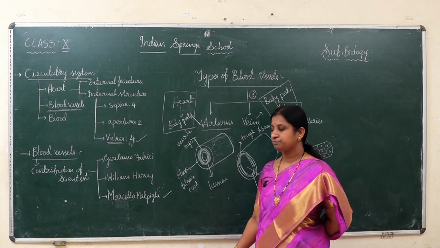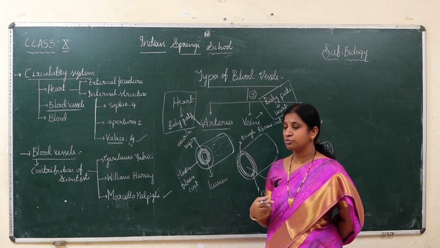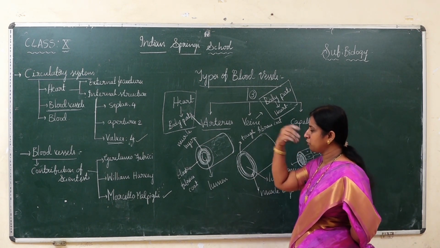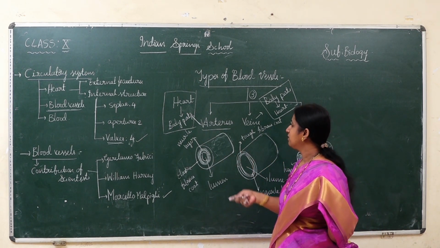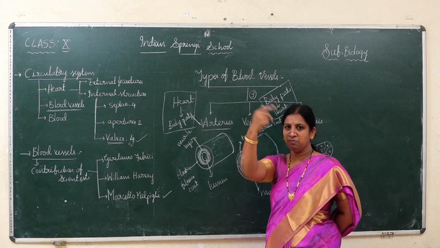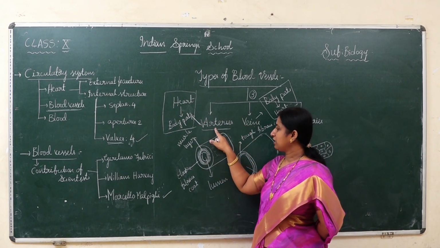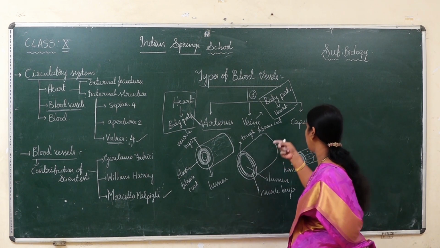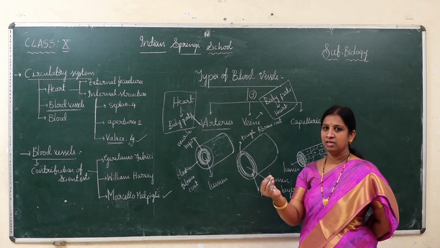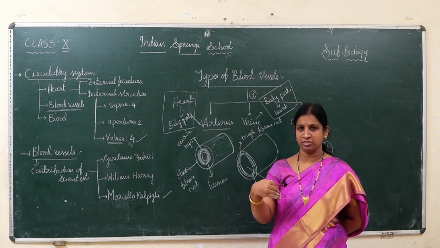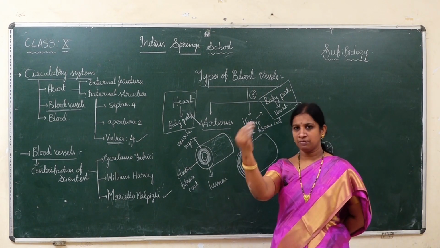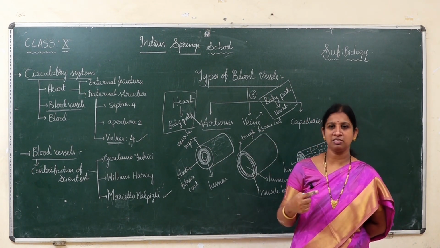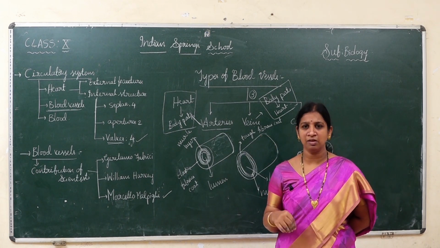Arteries are also called outgoing, and veins incoming. Imagine your mobile as the heart: if you make calls from it, we call them outgoing calls, right? So outgoing means arteries. They carry blood from the heart to outside. I am explaining in your language. Veins mean incoming: somebody calls us, so they bring something from outside towards the heart. That is why veins are called incoming blood vessels, whereas arteries are outgoing blood vessels.